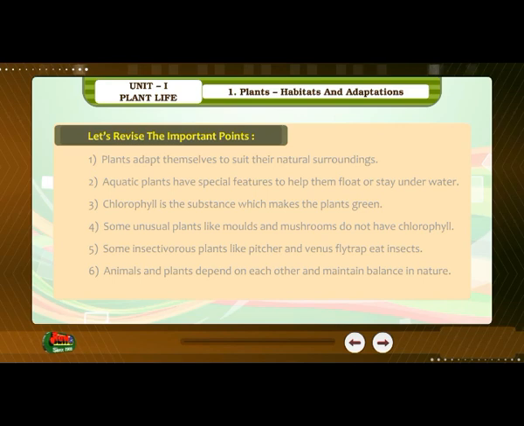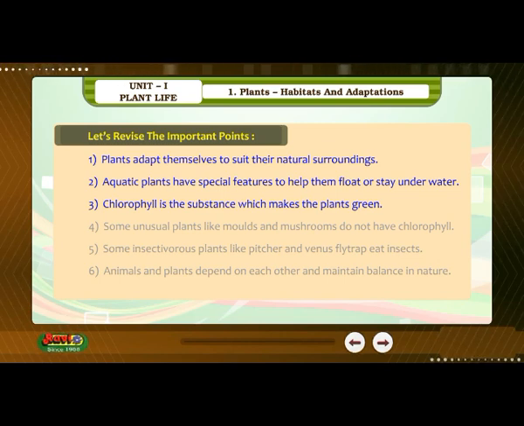Let's revise the important points. 1. Plants adapt themselves to suit their natural surroundings. 2. Aquatic plants have special features to help them float or stay underwater. 3. Chlorophyll is the substance which makes the plants green.